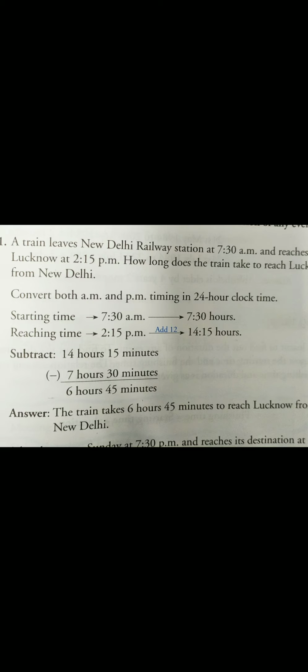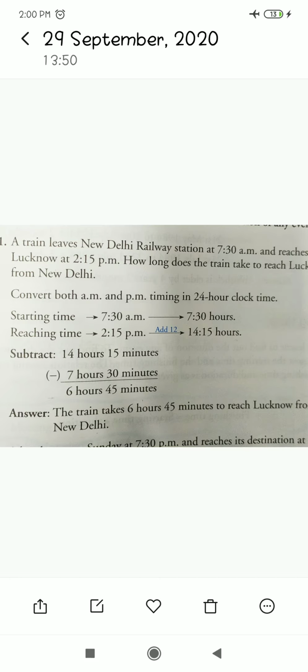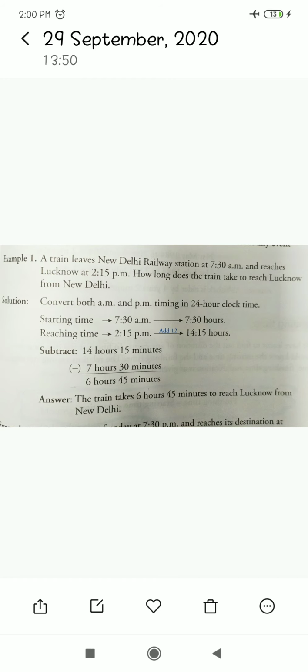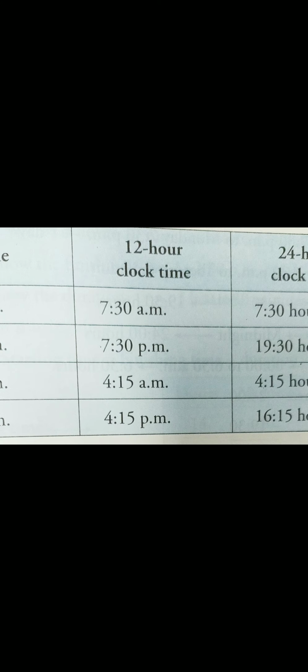Now convert both a.m. and p.m. timings into 24-hour clock time. As I have shown you earlier, we know how to change.